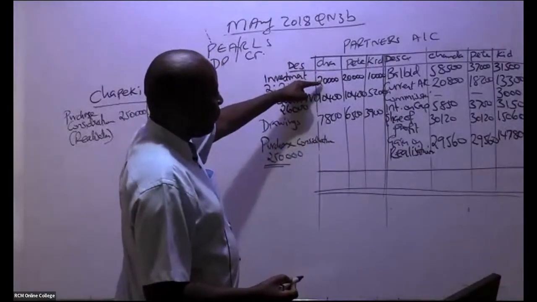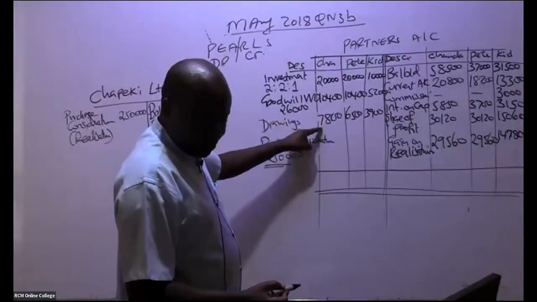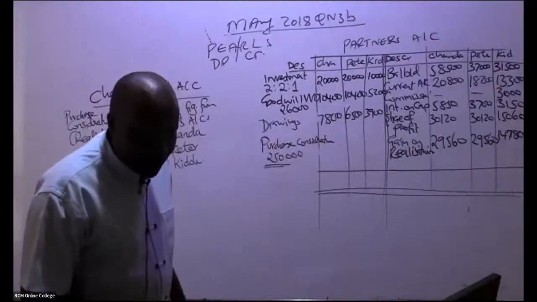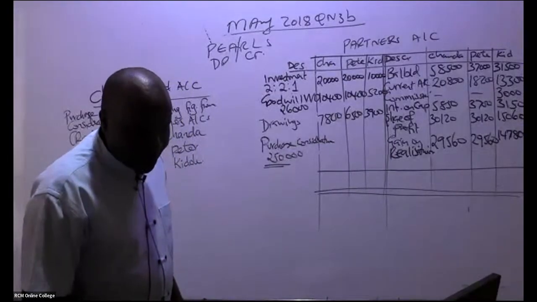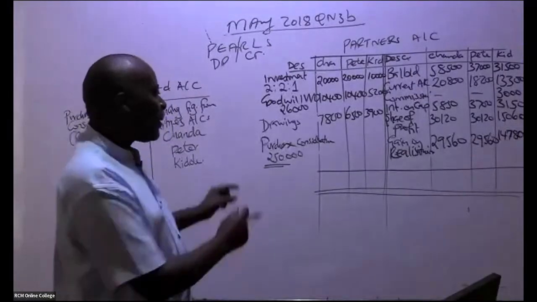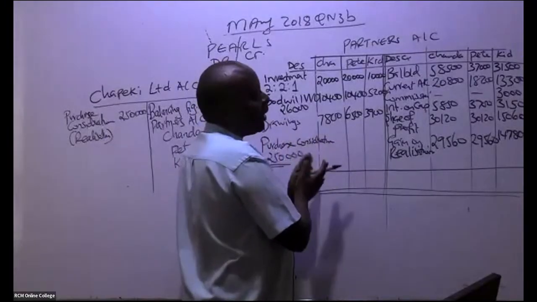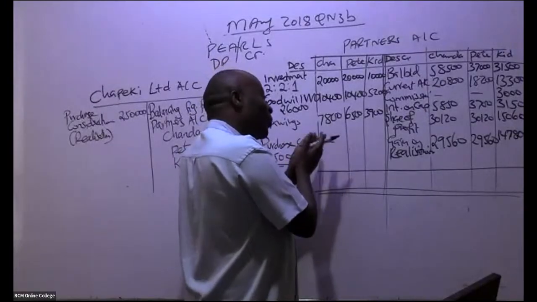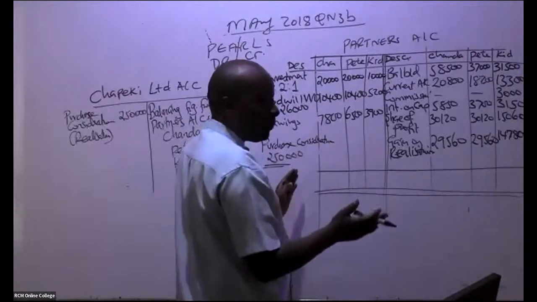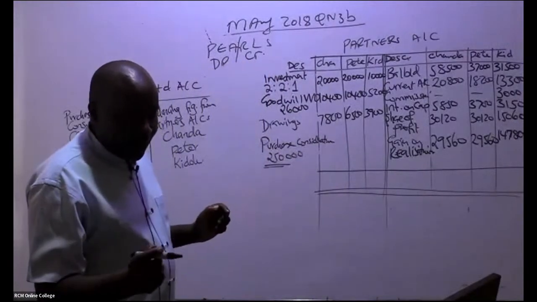Are you able to add here for us 20 plus 10, 400 plus 7,800? So already Sharon has given us figures. Remember purchase consideration. If you want to know whether you are wrong, for partnership accounts, purchase consideration must always come to the debit side. Otherwise, you are wrong. So there is a ninja who has already given me these answers.